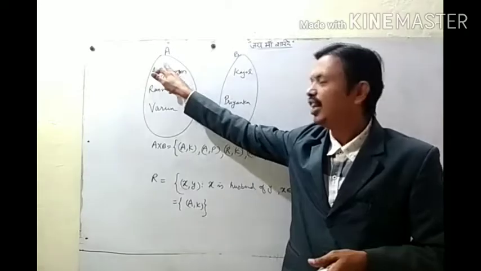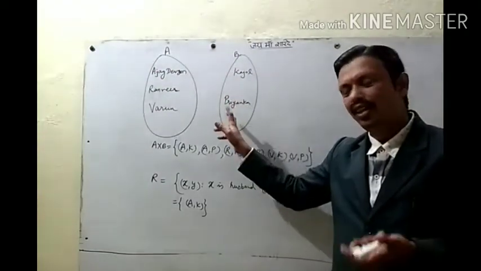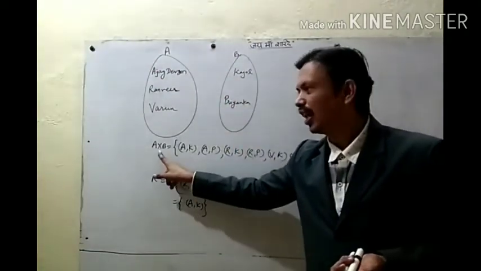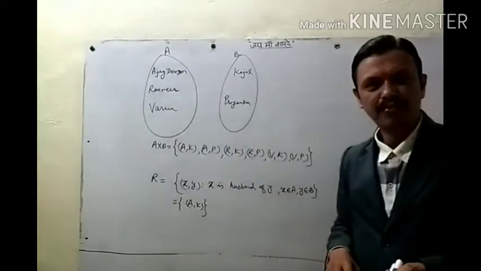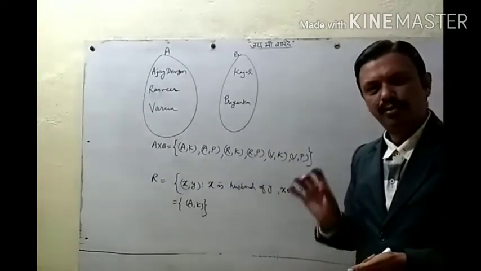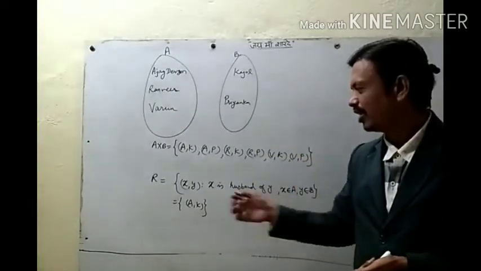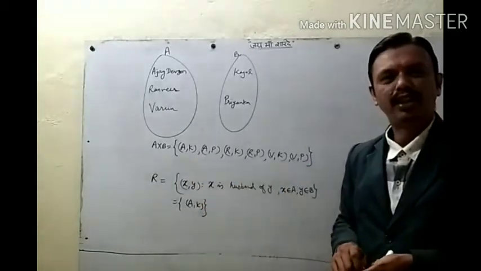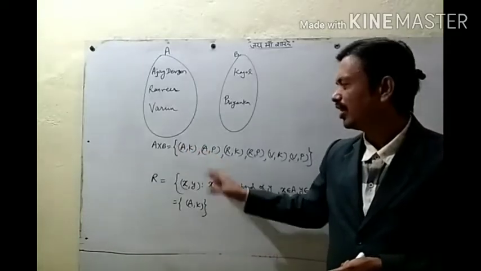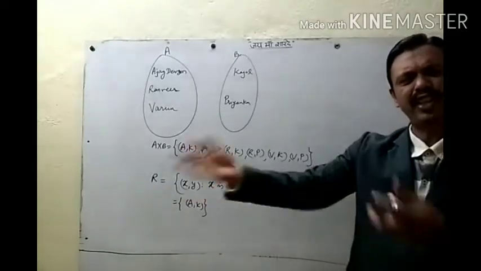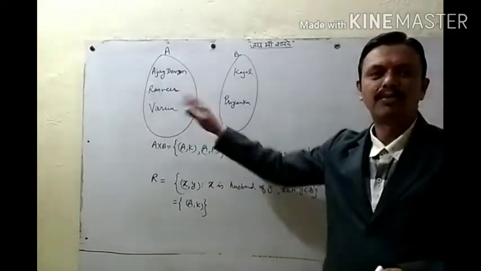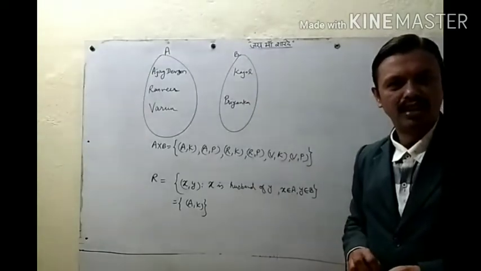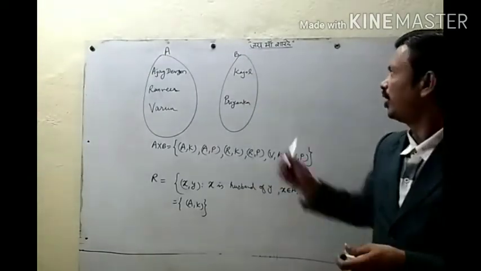The relation from set A to set B is a subset of the Cartesian product of A and B. Simple meaning, relation is one subset of the Cartesian product of A and B. Find the Cartesian product, and then from that we can define different sets that will be a relation from set A to set B.